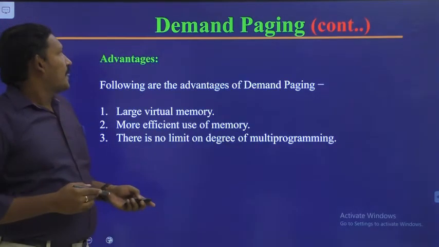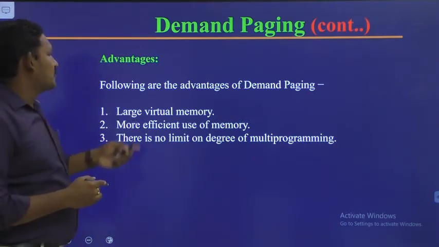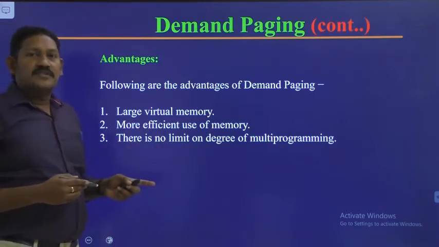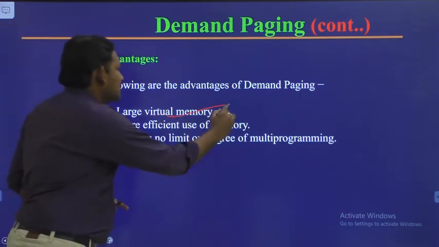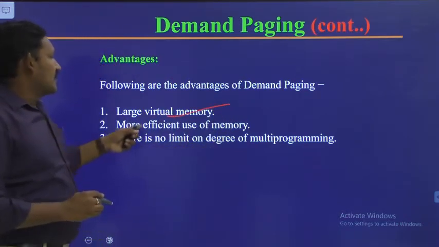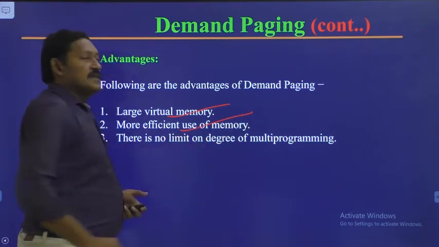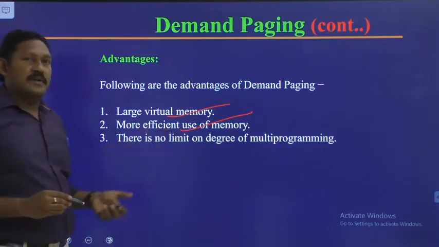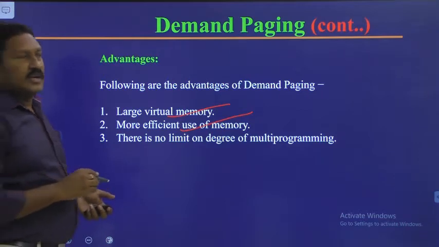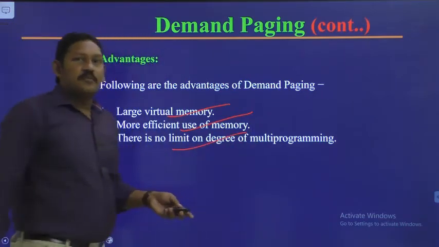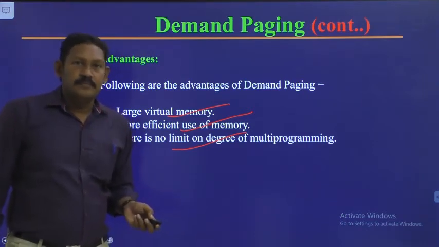Okay, right. Next, these are the advantages of demand paging. The first advantage, because of demand paging, by using virtual memory, we can assume that we have large virtual memory. That is the first advantage, large virtual memory. Second, efficient use of memory. Next, there is no limit for degree of multi-programming. These are the three advantages which we have on demand paging. Okay, right.